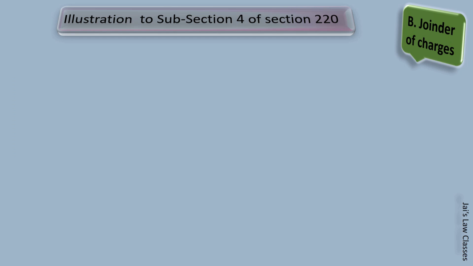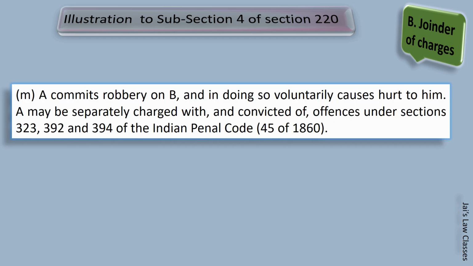Now we come to illustration M. This is illustration 2, subsection 4 of section 220. It says A commits robbery on B, and in doing so voluntarily causes hurt to him. A may be separately charged with and convicted of offences under section 323, 392 and 394 of Indian Penal Code. See, learning IPC may not be very easy, but if we remember all such illustrations, at least we will learn some of the sections of IPC.